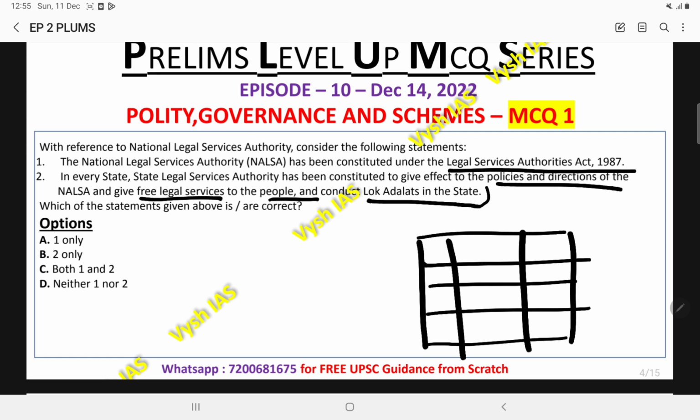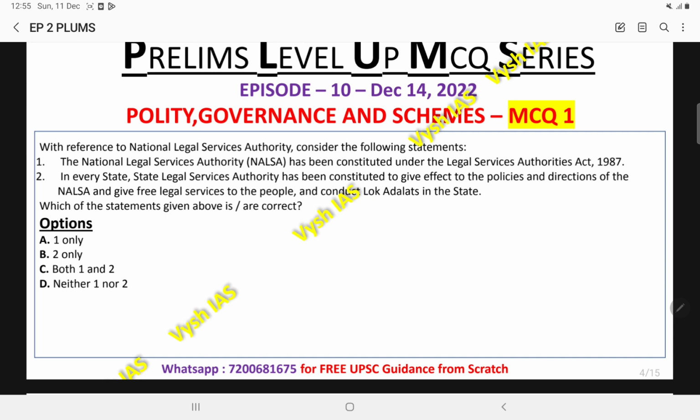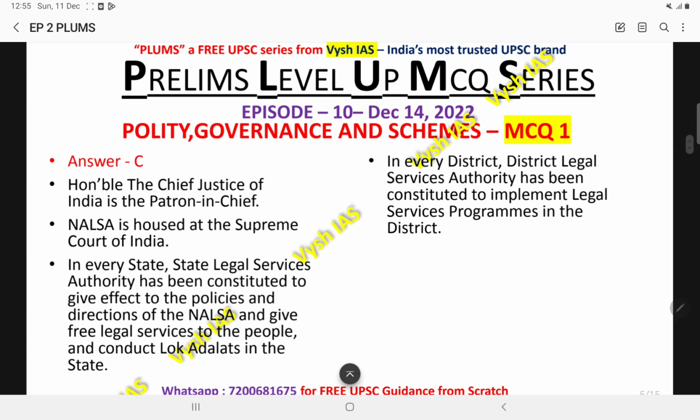Don't mark it as a wrong statement simply because you see every state. Words like every or all are most probably incorrect in UPSC prelims, but not in all the cases. Beware of that fact. Here, in the case of NALSA, every state has a state legal services authority, and it is aimed at imparting faster justice and decentralization of justice. So in this aspect, this topic becomes important, and I have given some extra points which you should remember with respect to this body.